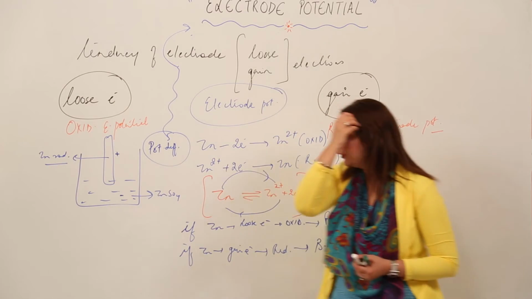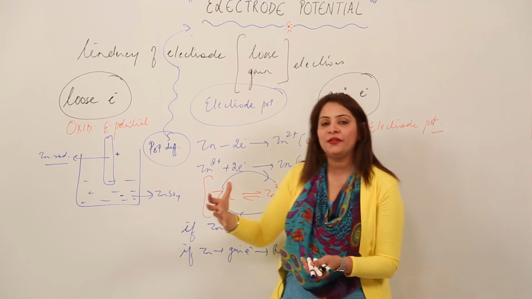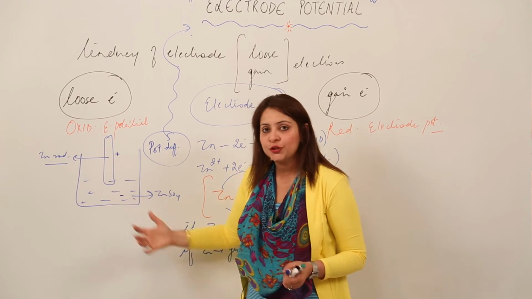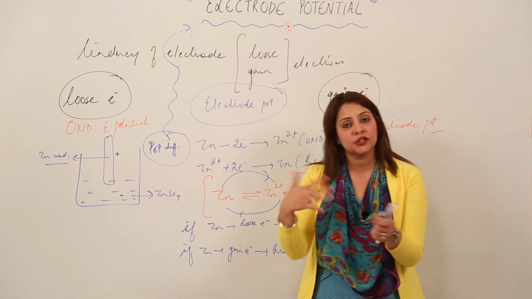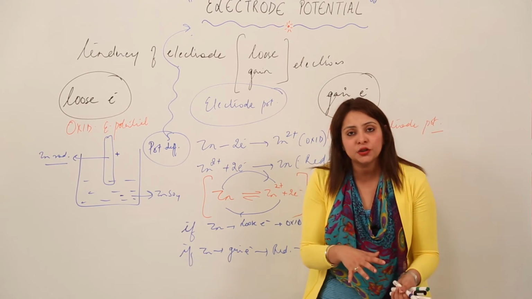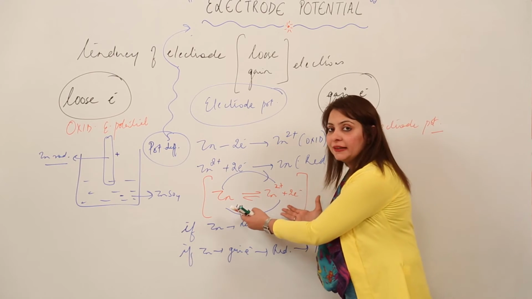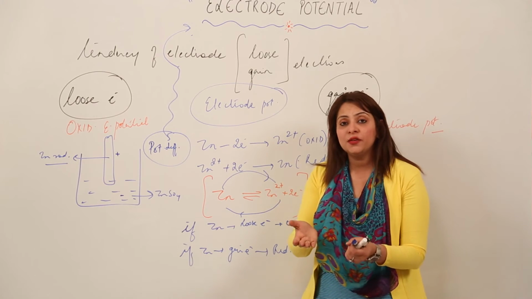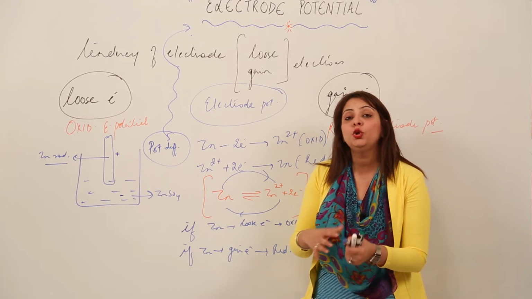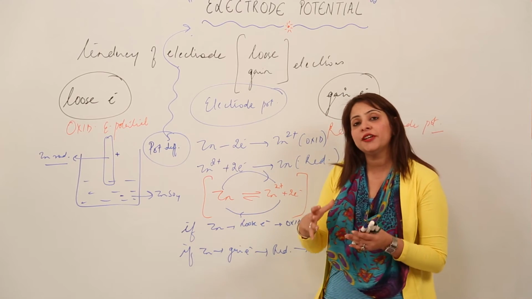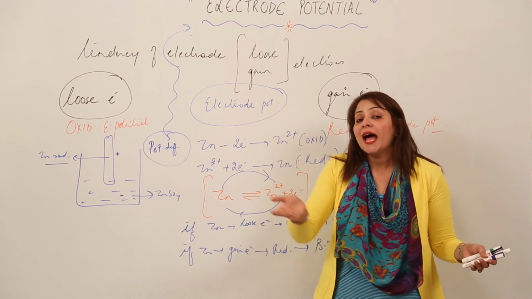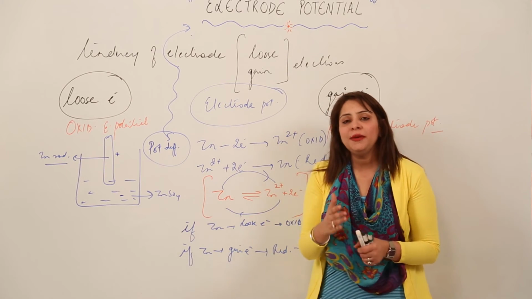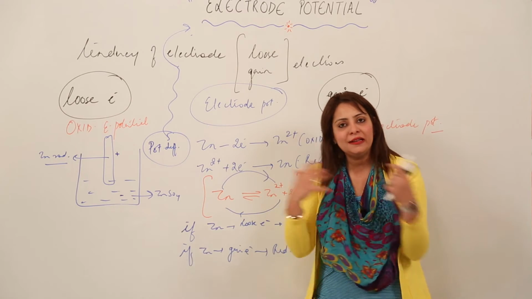Again I am repeating for you, if we have any kind of electrode, now I am talking in general, dipped in any kind of solution, there is a possibility that the electrode gets oxidized, or there is a possibility that reduction occurs. So there exists an equilibrium like this, showing an oxidation on one side and reduction on the other side. Now if the atom has a tendency to lose electrons, it will favor the equilibrium in one direction, and if it has a tendency to gain electrons, it will favor the equilibrium in the other direction.